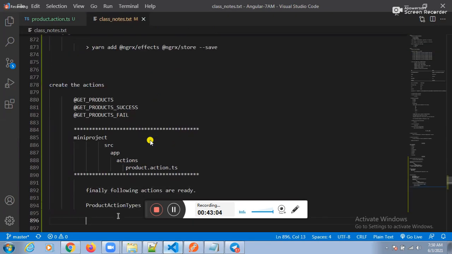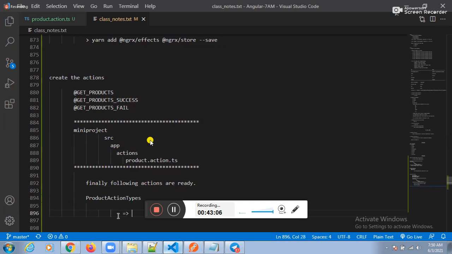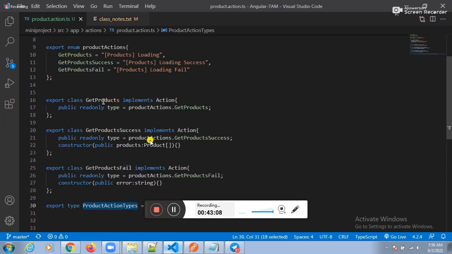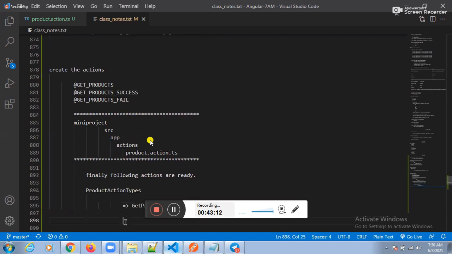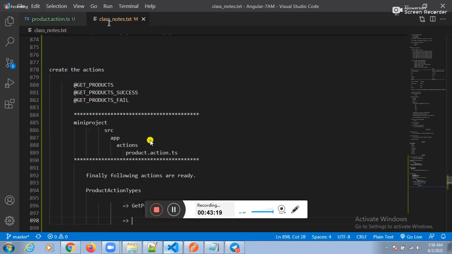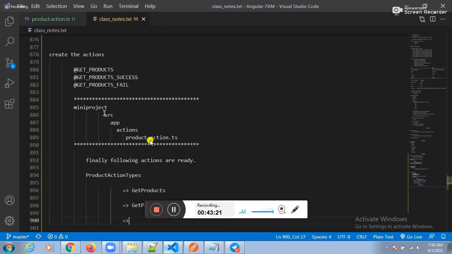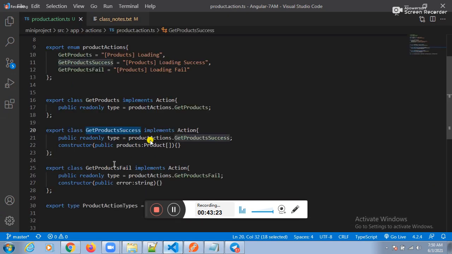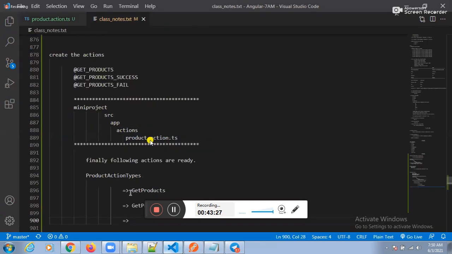Product action types. Under the product action types, how many sub persons are there? Three. First sub person is get products. Who is the second sub person? Get product success. Who is the third person? Get products fail. Third person is get products fail. Fine, guys.